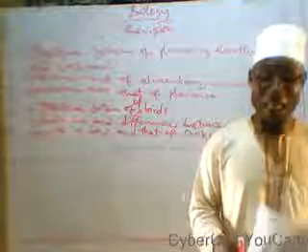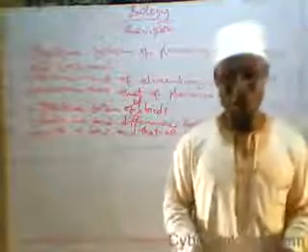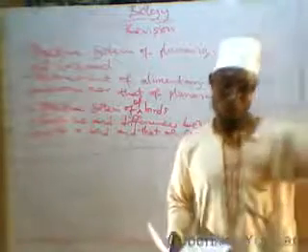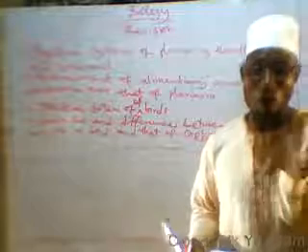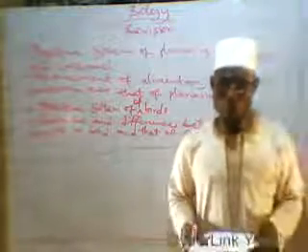So guttation takes place when the atmosphere is warm and humid. Transpiration is loss of water, and guttation also is loss of water. But in transpiration, the water is lost in the form of water vapor, while in guttation, the water is lost in liquid form.